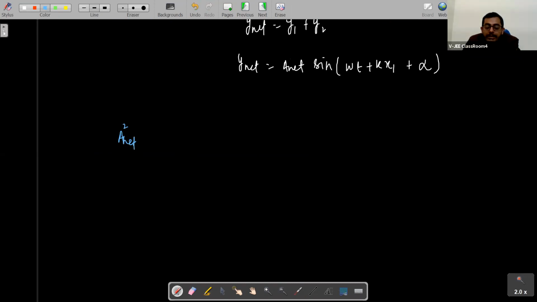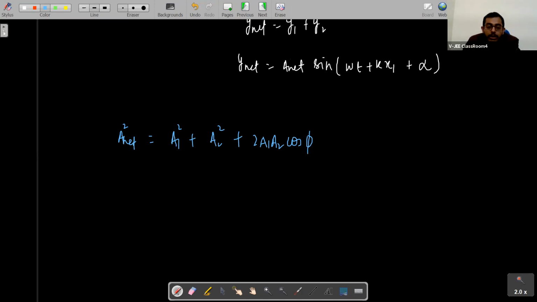We can write A net square is equal to A1 square plus A2 square plus 2 A1 A2 cos phi.